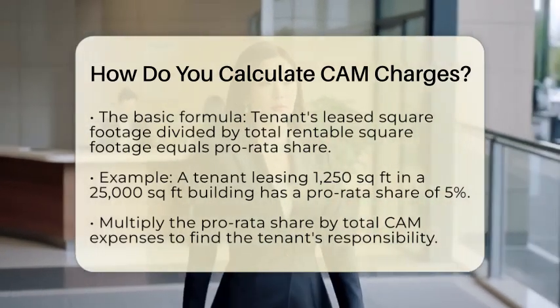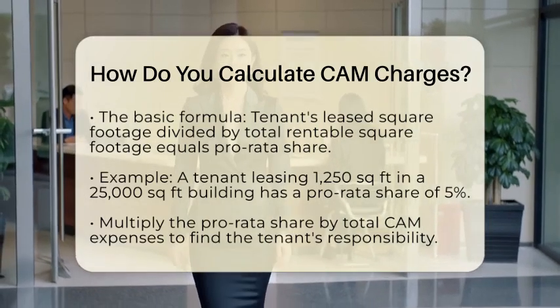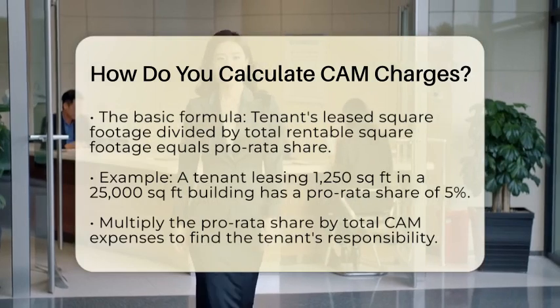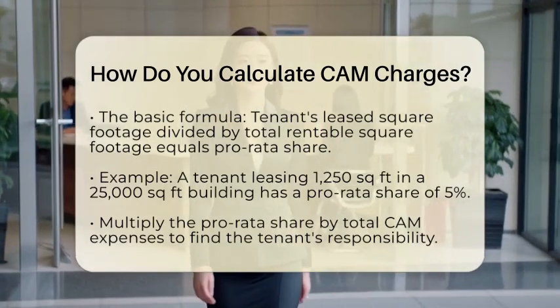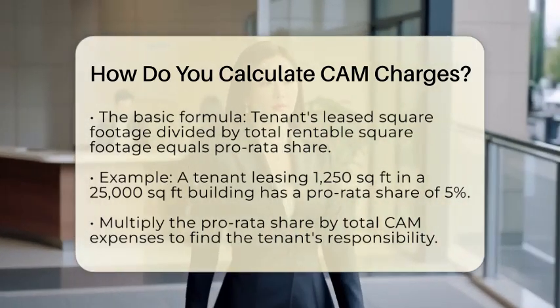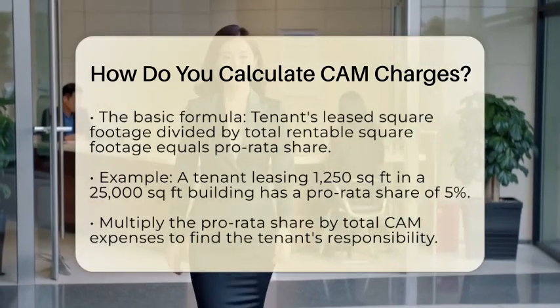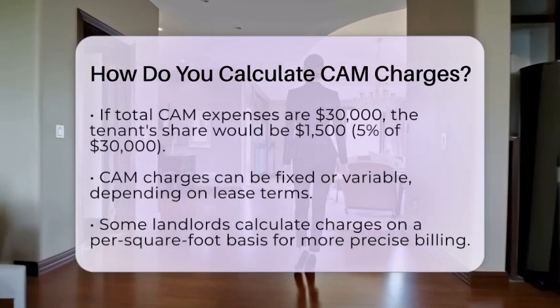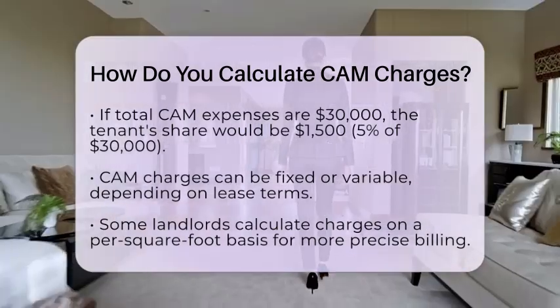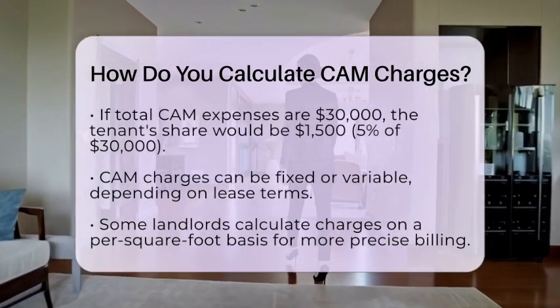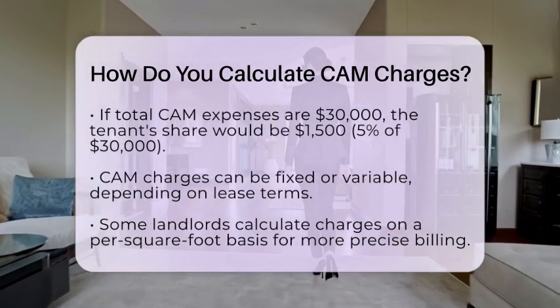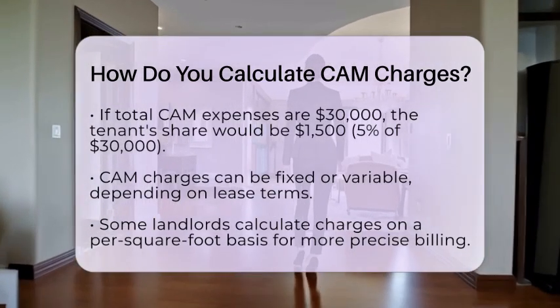Next, you multiply that pro-rata share by the total common area maintenance expenses for the property. If the total common area maintenance expenses are $30,000 annually, you would do the following calculation. 5% multiplied by $30,000 equals $1,500. This means that the tenant would be responsible for $1,500 in common area maintenance charges for that year.